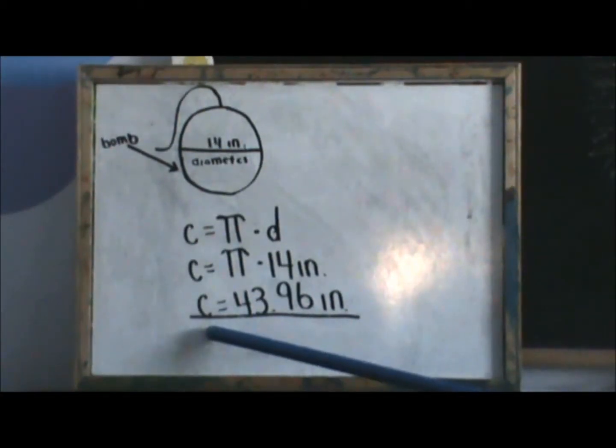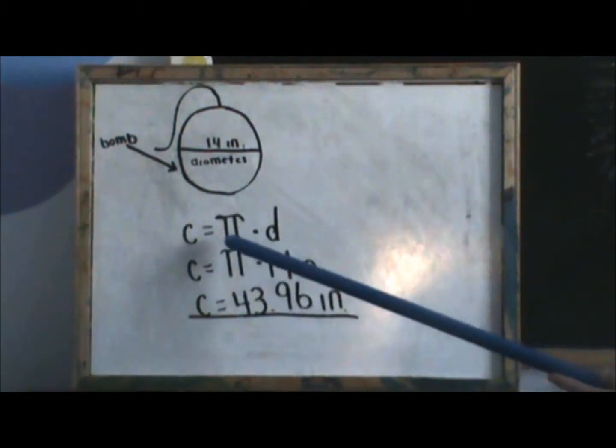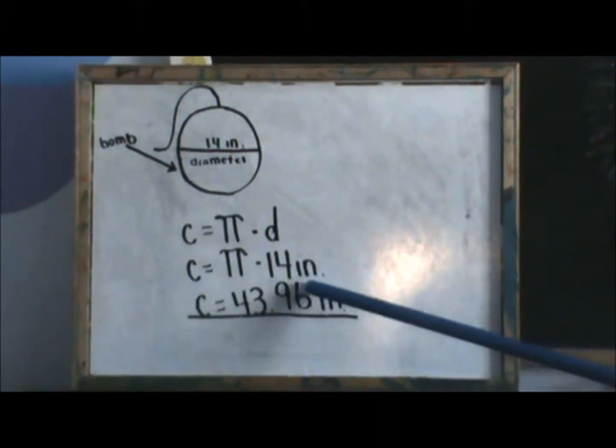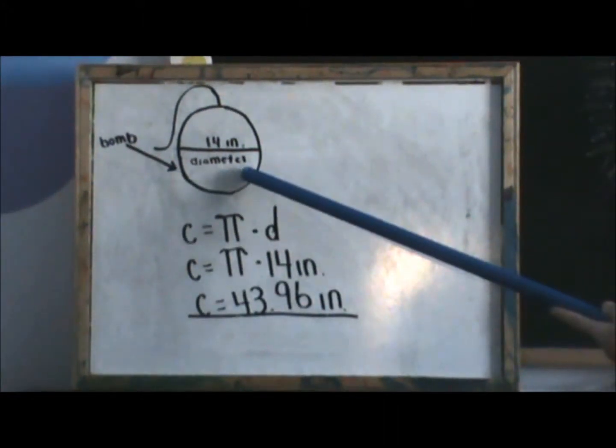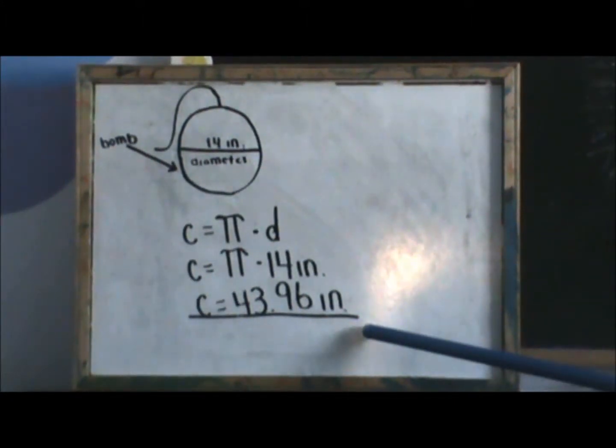The circumference of the bomb would be 43.96 inches because circumference equals pi times diameter. Circumference equals pi times 14 inches since 14 inches is the diameter. Circumference equals 43.96 inches.